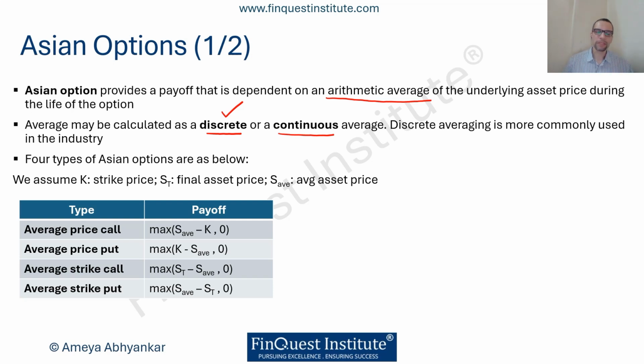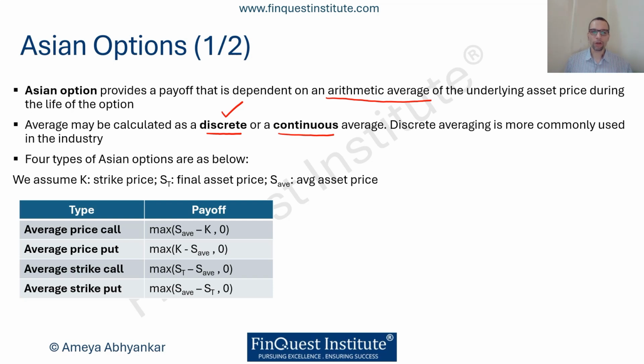Now, four common types of Asian options are mentioned in the table below. We'll walk through them. We'll assume K as the strike price in all the cases. We'll say ST is the final asset price and S average is the average asset price. So an average price call can be given by a payoff which looks as max of S average minus K or 0, whereby we take an average of the asset price during the life of the contract. Average price put will be max of K minus S average or 0.